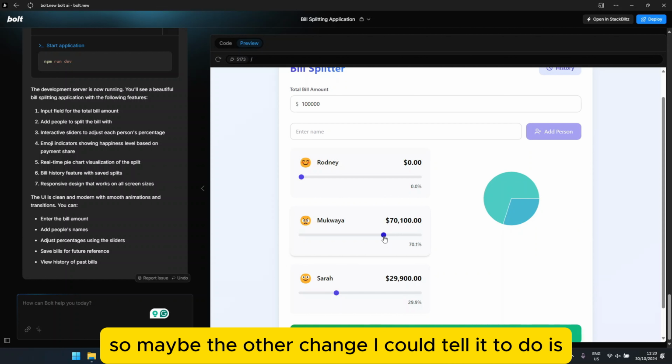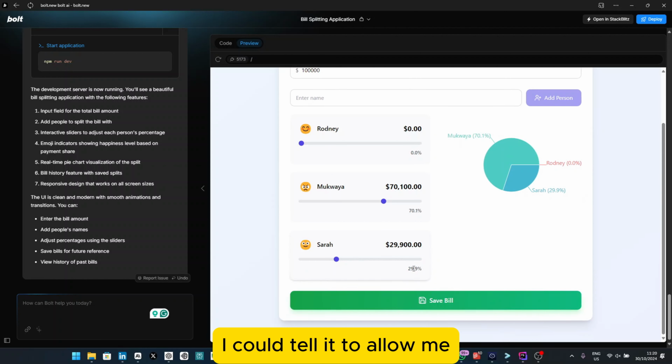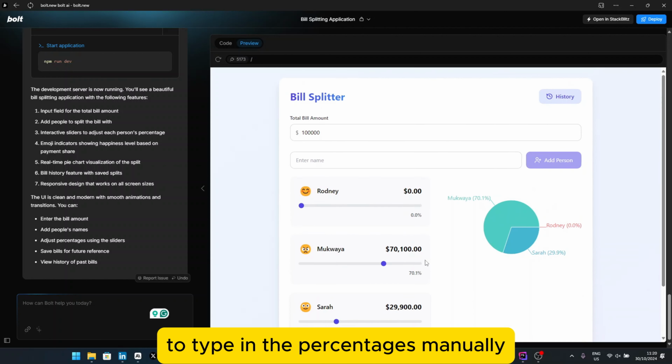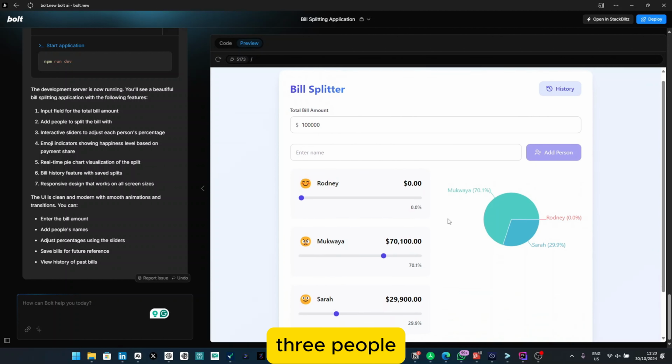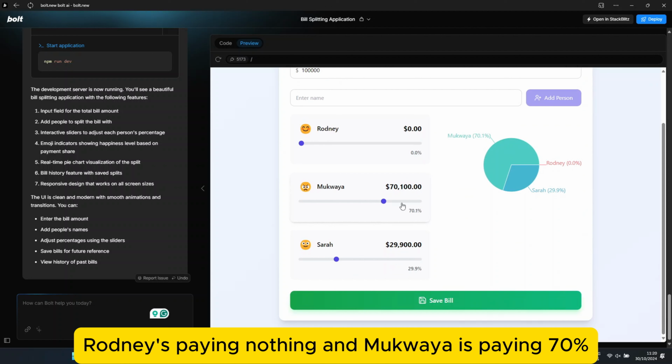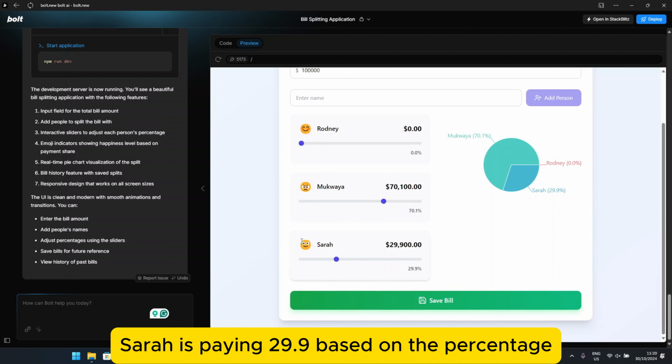Maybe the other change I could tell it to make is to allow me to type in the percentages manually. So we can see that the bill is being split between 3 people. Rodney is paying nothing, Mukwaya is paying 70%, Sarah is paying 29.9 based on the percentage.